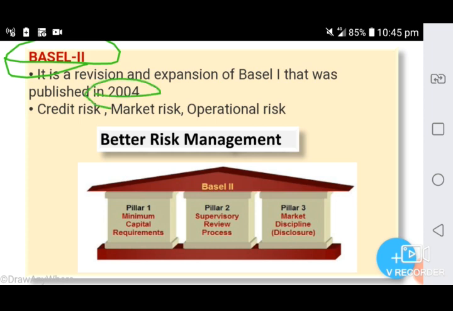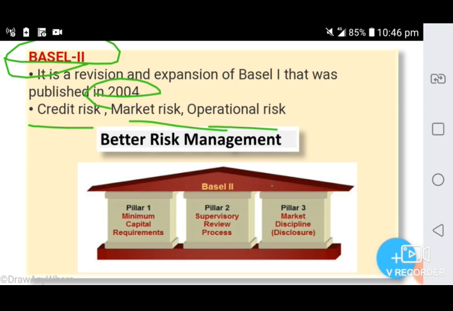It focused on credit risk, market risk and operational risk. Okay, Basel I only related to credit risk. But Basel II deals not only with credit risk but also market and operational risk as well. Operational risk relates to operational banking, where there may be some error, or the work is not done properly, or the process is not efficient. So that will lead to operational risk.